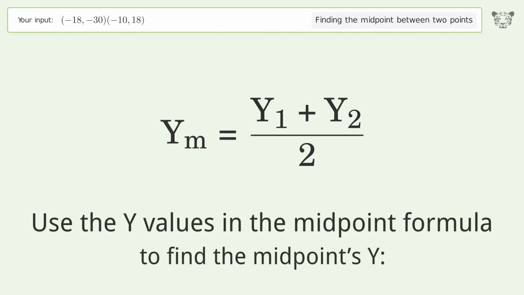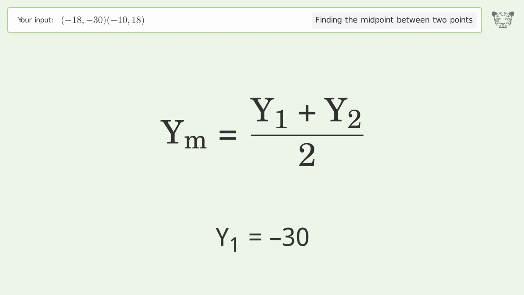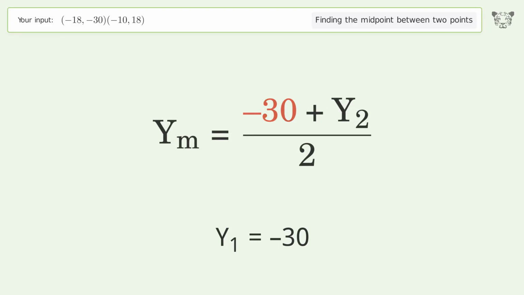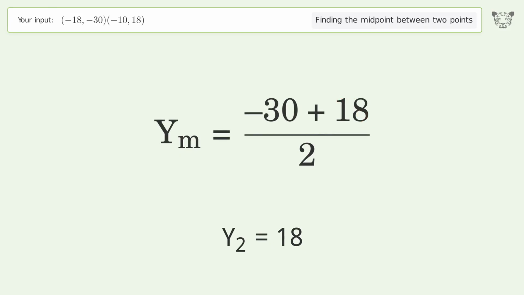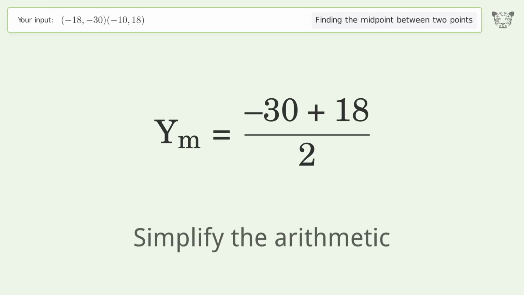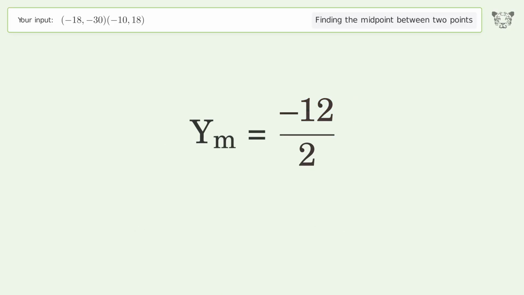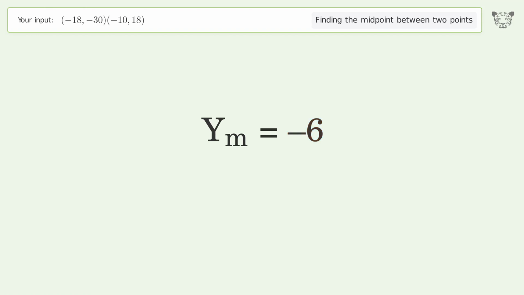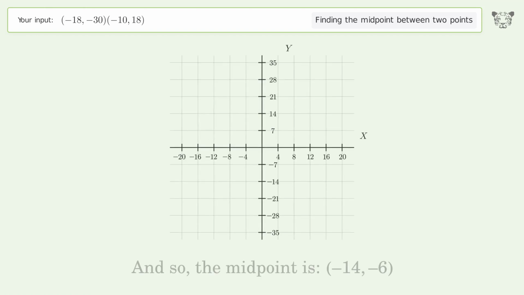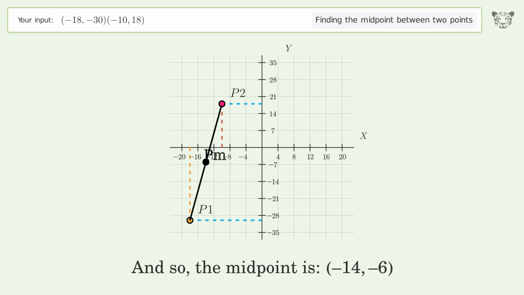Use the y values in the midpoint formula to find the midpoint's y. y1 equals -30. y2 equals 18. Simplify the arithmetic. And so, the midpoint is -14, -6.